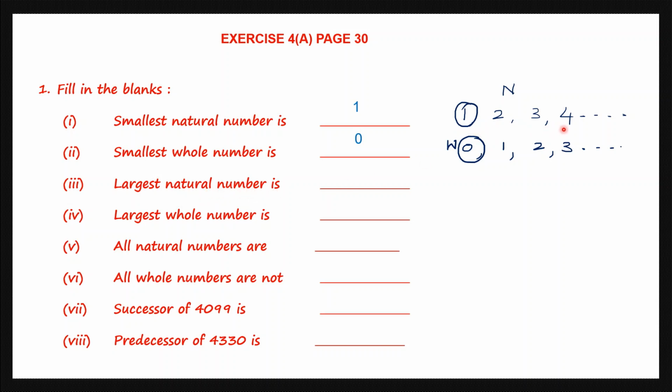Now these are natural numbers, and the natural numbers go on and on up to infinity. That means it is limitless. You can't count it. You can't find the largest natural number. It's not possible to get the largest natural number or the largest whole number. So it goes on and on. So here the largest natural number is, you write either infinity or it's not possible to find the largest natural number. Next one, the largest whole number. That is also infinity or it's not possible to find the largest whole number. We can find the smallest but not the largest number.